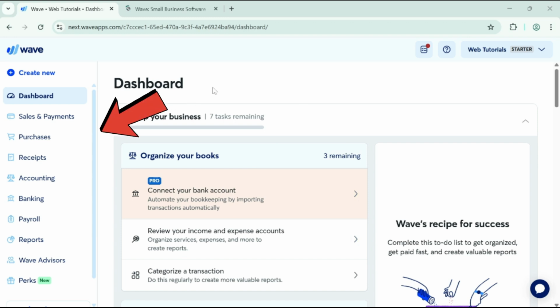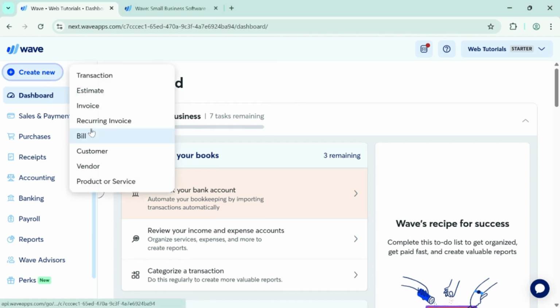Now, look at the left sidebar. This is your main navigation menu, where you'll find all the important sections of Wave organized by category. Near the top, you'll also see the Create New button. This lets you quickly create items without leaving your current page.